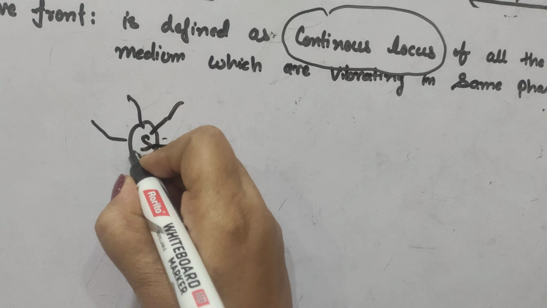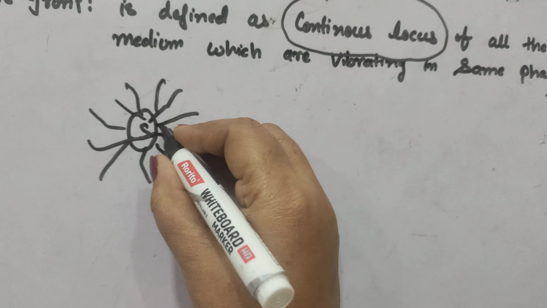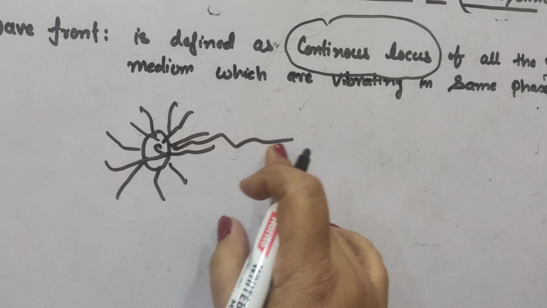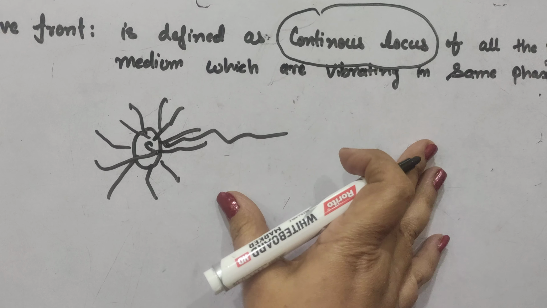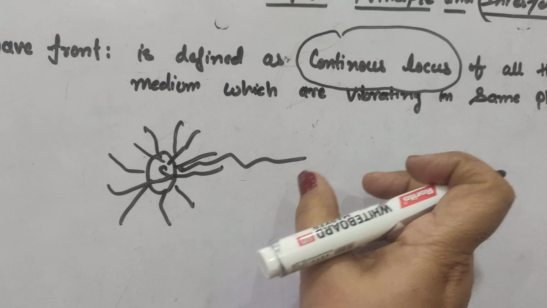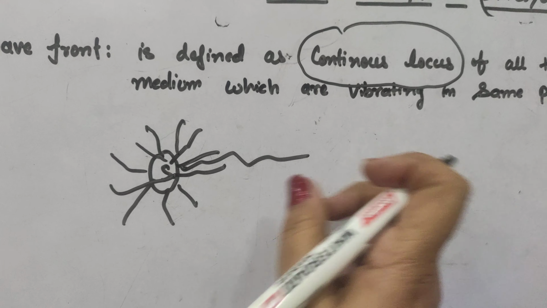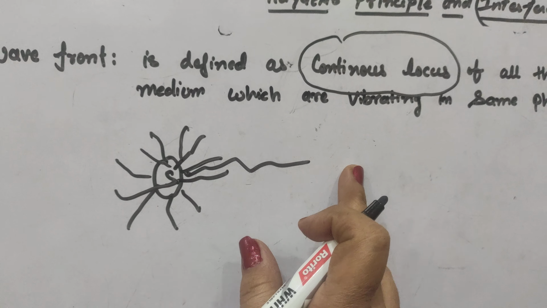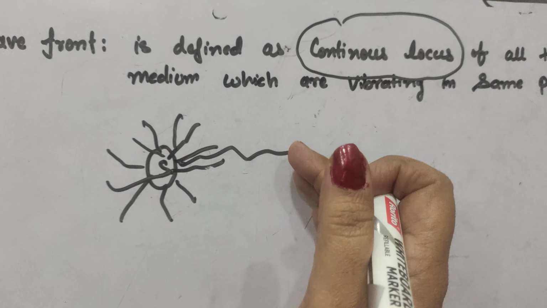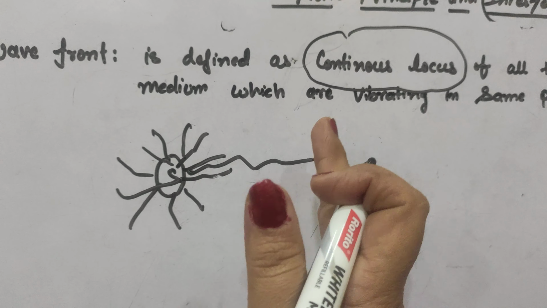and light is in the form of packets of energy. So when the light is traveling, it is carrying energy. Suppose we are considering a hypothetical homogeneous medium. Homogeneous medium means one in which the speed of light remains the same at every point. When the light passes through that medium, it carries energy and transfers the energy to the particles, so the particle will start vibrating at its own position.